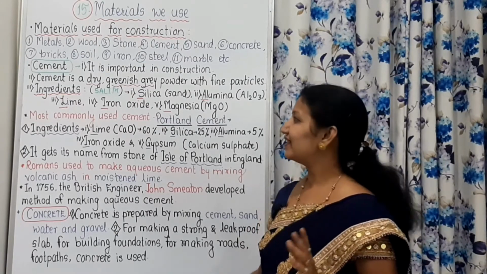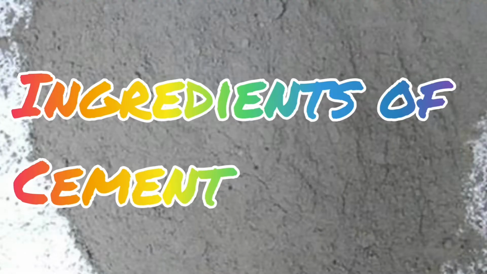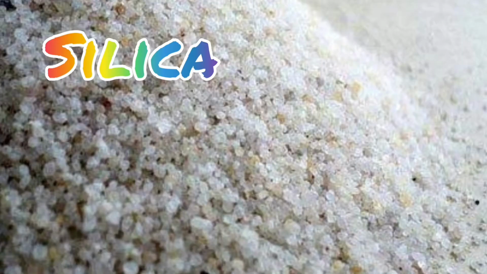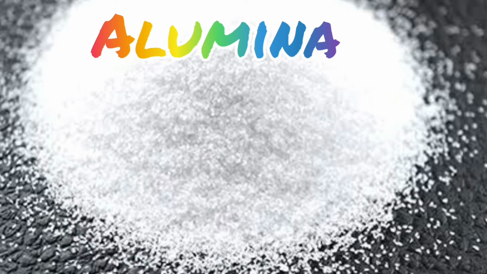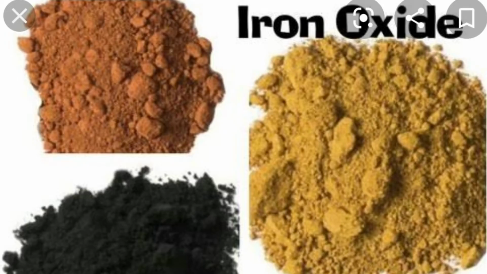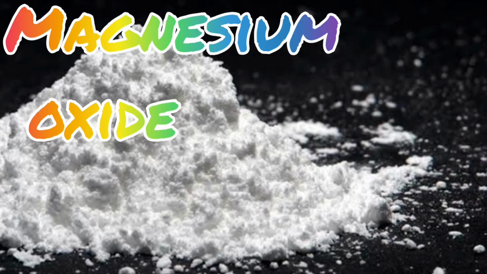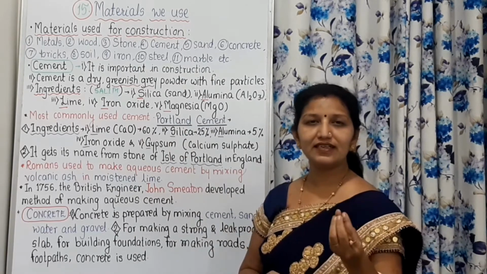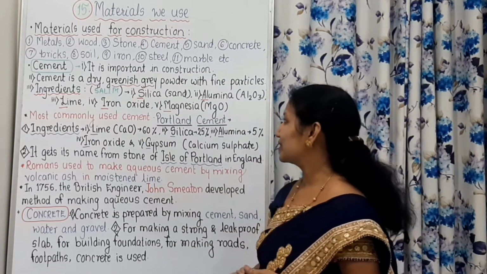These are the ingredients of cement. How? S for silica, A for alumina, L for lime, I for iron oxide, M for magnesia or magnesium oxide. In this way, we have studied some things about cement.